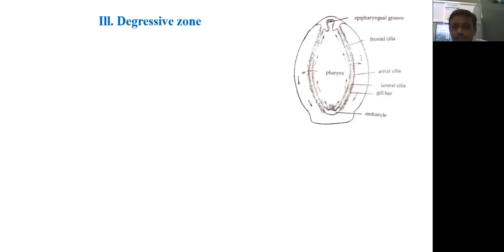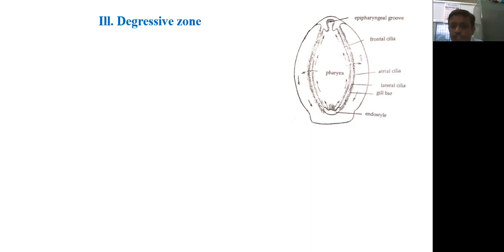In this diagram we can see the endostyle which is present here. Then this is the peripharyngeal band, this is the epipharyngeal groove. Here there are frontal cilia, atrial cells present here, lateral cilia present here, and the gill bar. So this is a transverse section of the pharynx of Amphioxus.